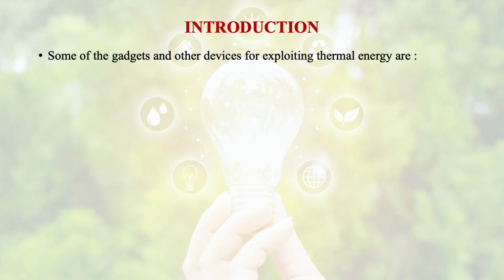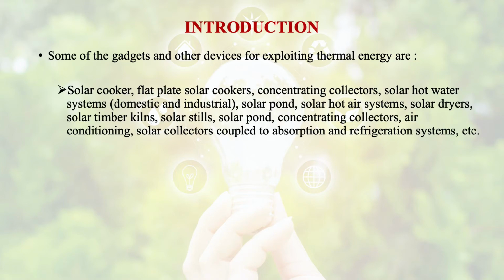Some of the gadgets and other devices for exploiting solar thermal energy are solar cooker, flat plate solar cookers, concentrating collectors, solar hot water systems, solar ponds, solar hot air systems, solar dryers, solar timber kilns, solar stills, air conditioners, solar collectors coupled to absorption and refrigeration system, etc. So there are many applications of solar thermal energy.